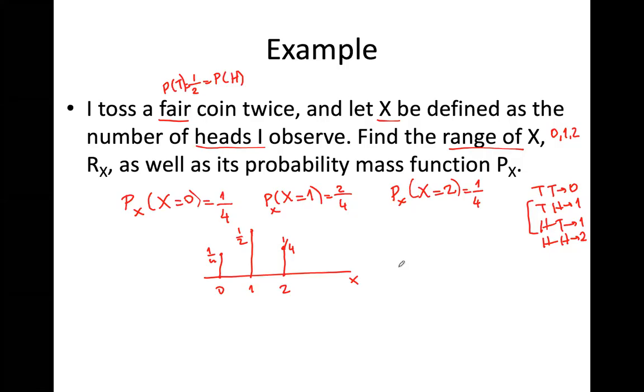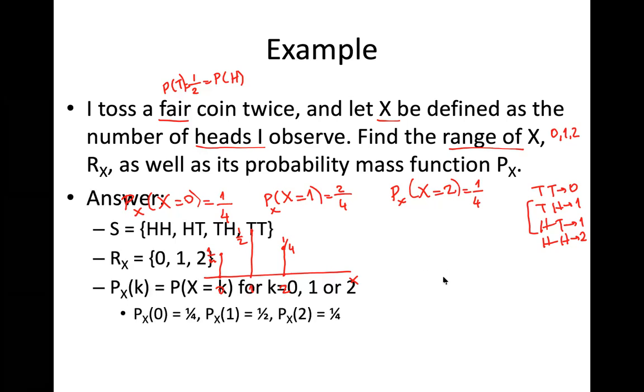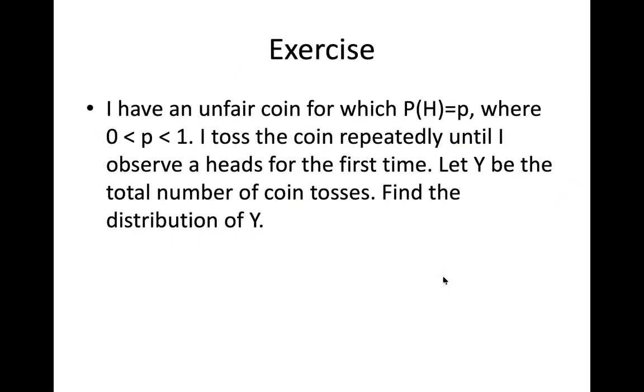So this is like the probability mass function of such a problem, such an example, and I hope you got the main idea here. Let us do a similar thing, but this time I have an unfair coin. It's not 1 over 2, 1 over 2 anymore, but the probability of heads is given as p. It might be 0.2, 0.8, 0.4, anything like that, and p will be between 0 and 1. I will toss the coin repeatedly until I observe a heads for the first time.